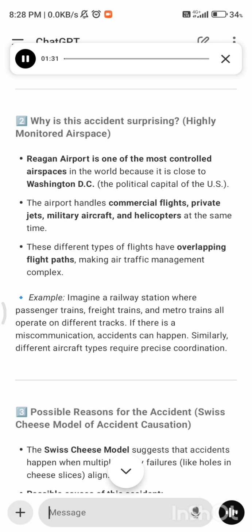Example: imagine a railway station where passenger trains, freight trains, and metro trains all operate on different tracks. If there is a miscommunication, accidents can happen. Similarly, different aircraft types require precise coordination.